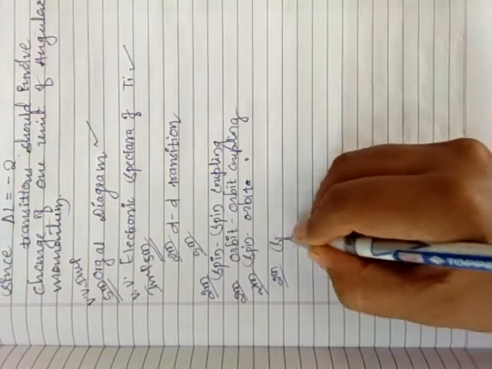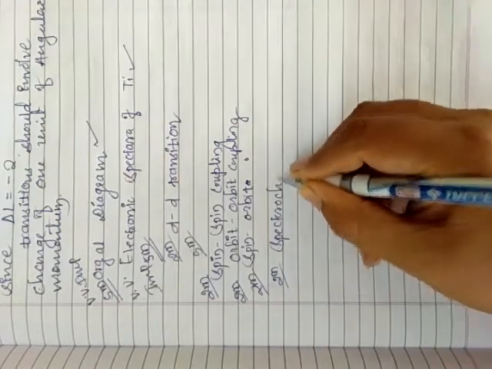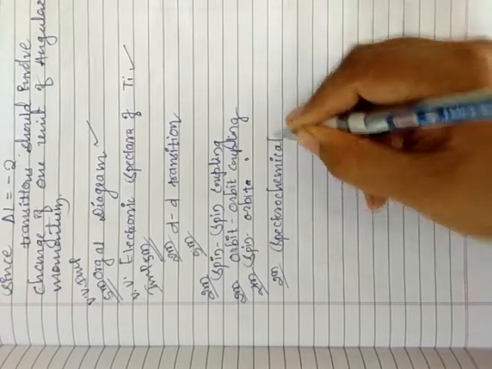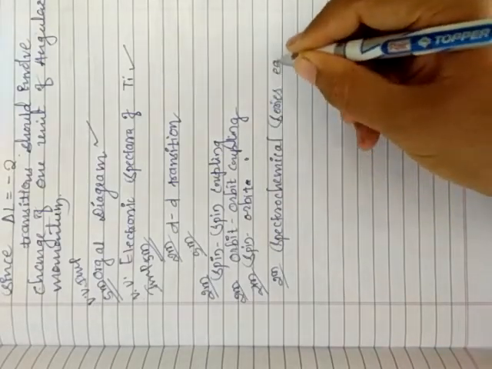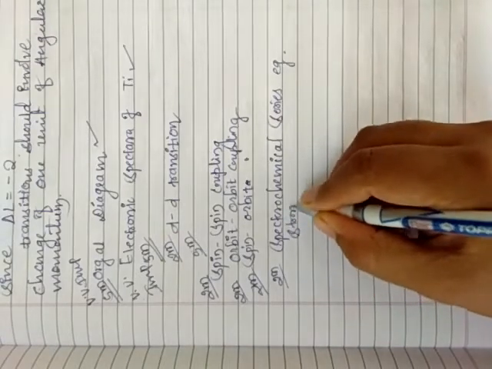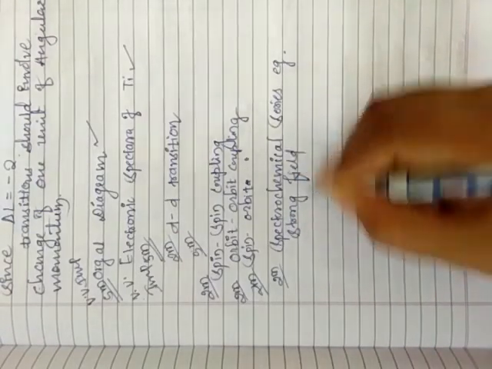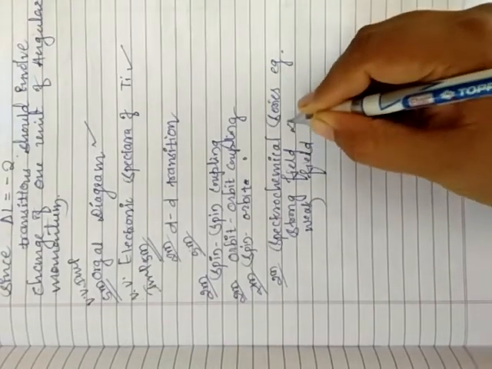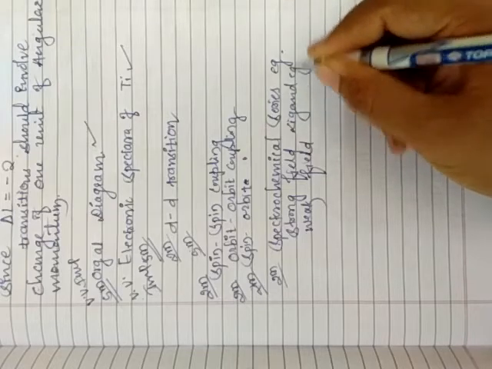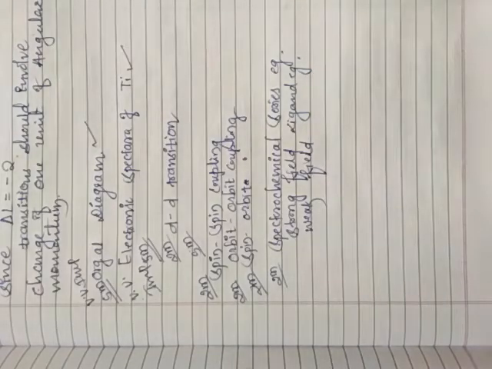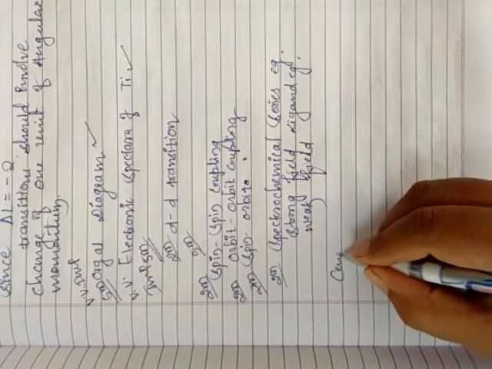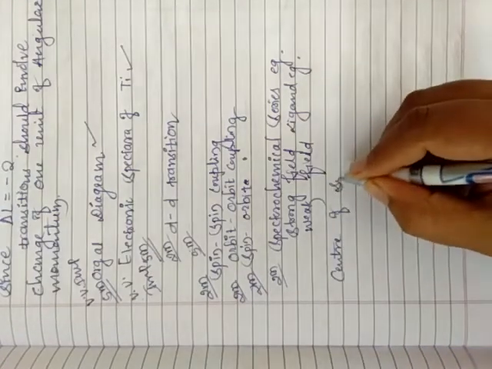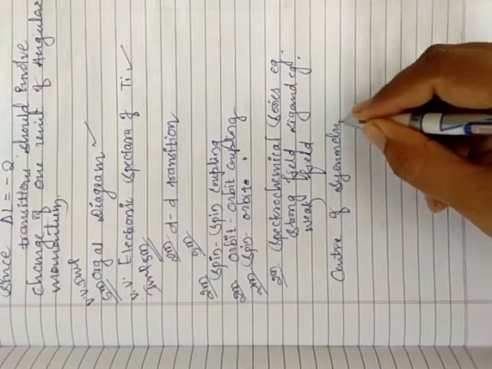Once college has started, they will conduct exams. Again for 2 marks: the definition of spectrochemical series with example, strong field and weak field ligands with example. They may also ask about center of symmetry for 2 marks. These are some important questions.